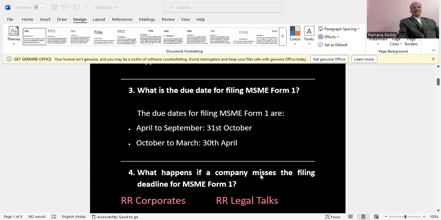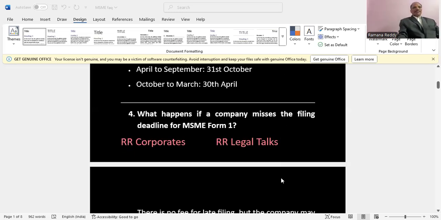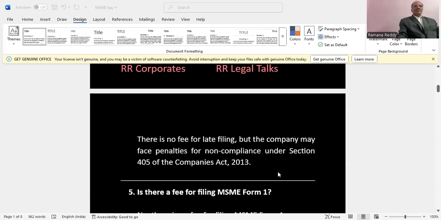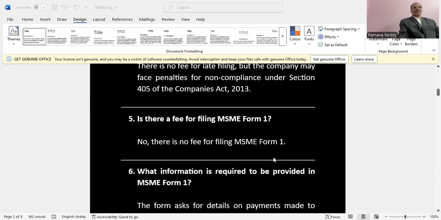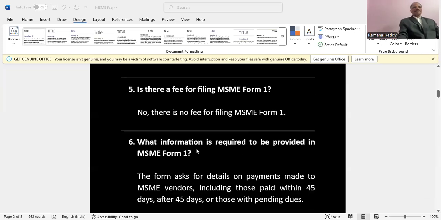What happens if a company misses the filing deadline for MSME Form 1? There is no fee for late filing, but the company may face penalties for non-compliance under Section 405 of the Companies Act 2013. And is there any fee for filing MSME Form 1? No, there is no fee for filing MSME Form 1.